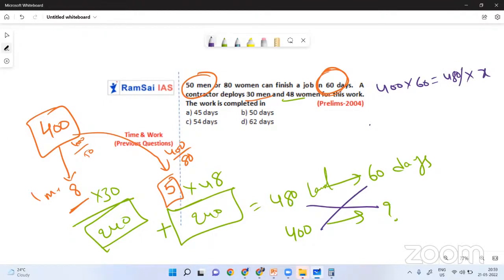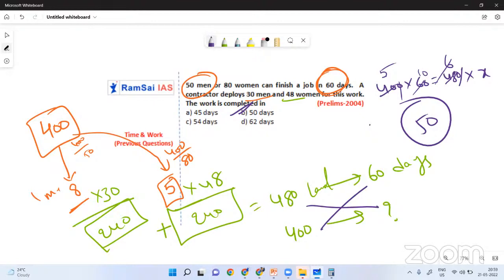0 0 gets cancelled. 8 5s 40, 8 6s 48. So again 6 6 gets cancelled. 10 into 5 is 50. 50 days will be the answer, which is option B. That's it. Option B will be the answer. It's very simple. I made a small mistake at the end, but it's okay. We can take it easy.